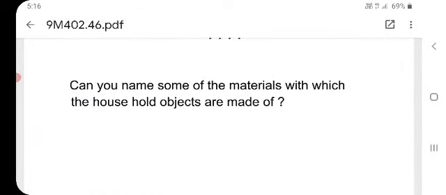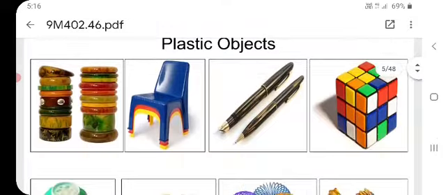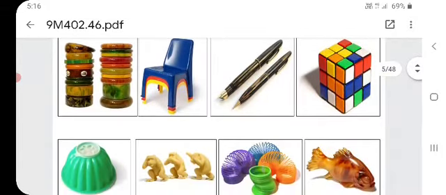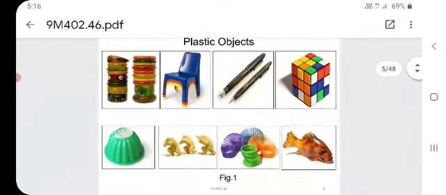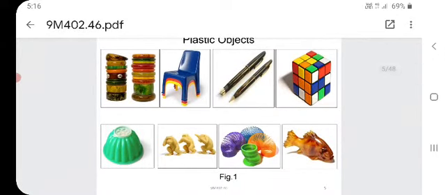So, can you name some of the materials which household objects are made of? Now we will see some plastic objects. See on the screen, I am showing some plastic objects. What are those? I think you can guess easily. Pens, chairs, bowls, toys, the dice, the plastic fish, and kids' toys. These are all plastic objects which we see in our day-to-day life.